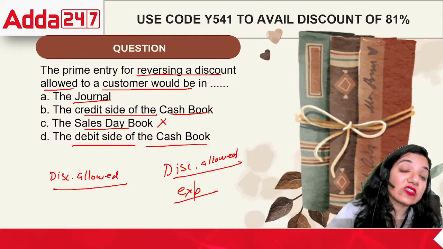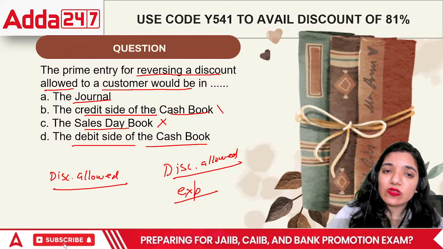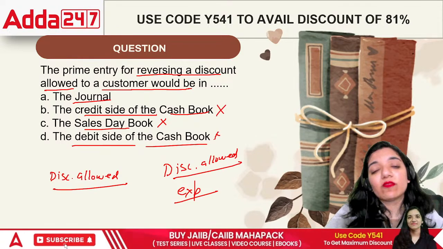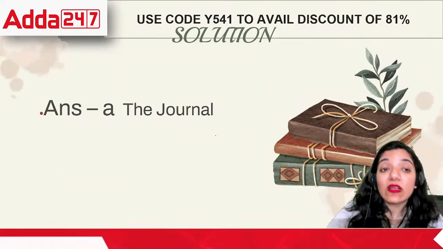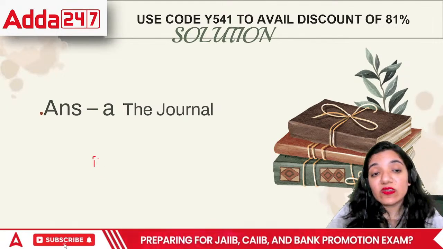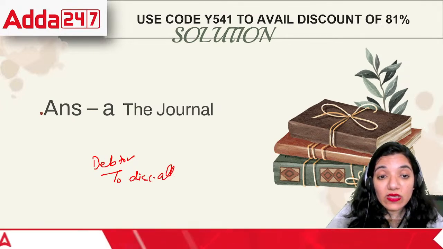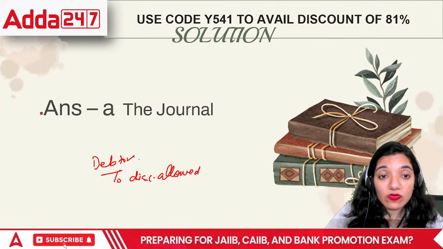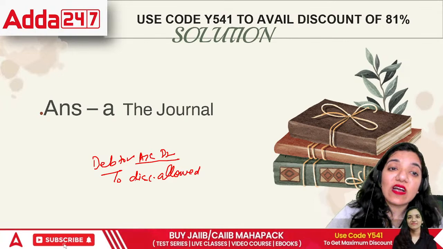If this expense is reversed, there is nothing to do with the cash book, because there is no movement of cash. We are considering that the discount we allowed earlier is now being reversed. So the debtor is again becoming our debtor. Discount allowed is credited, and the debtor account is debited.